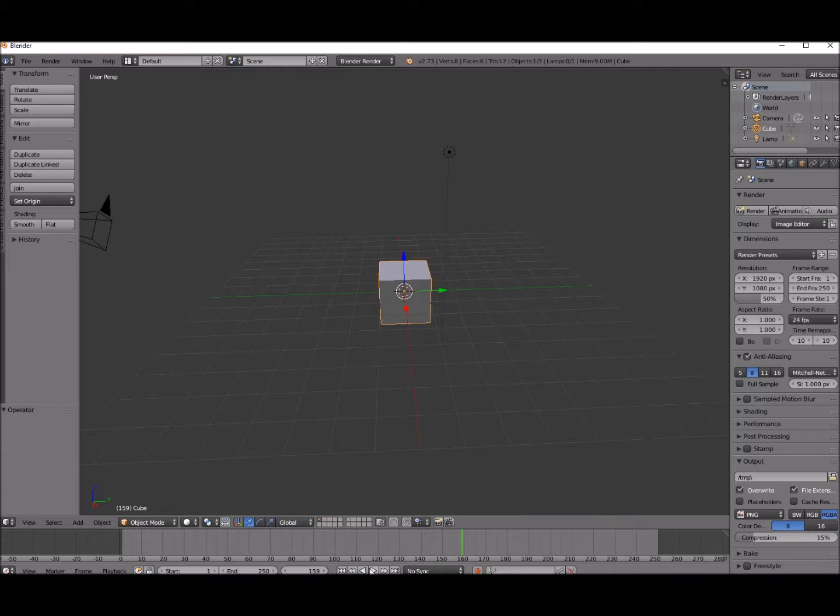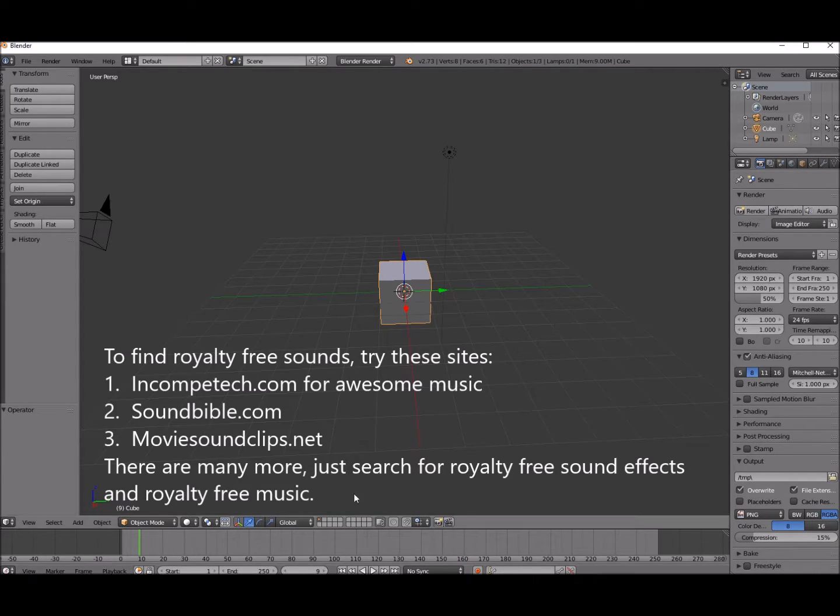Now I have mine from Sound Bible. There's a lot of places you can get royalty-free sounds to play with. Music to play with is Incompetech.com. That's really a great one for royalty-free sounds.